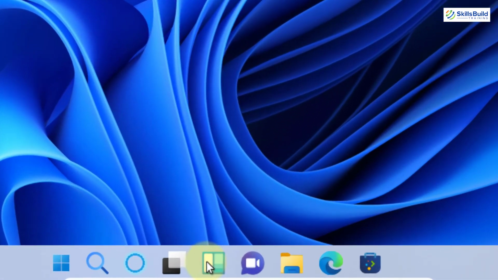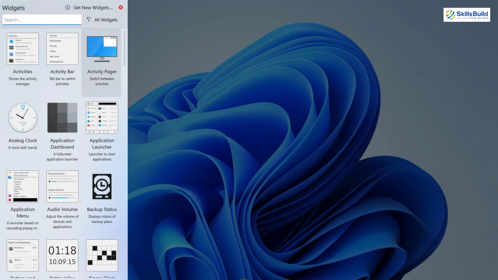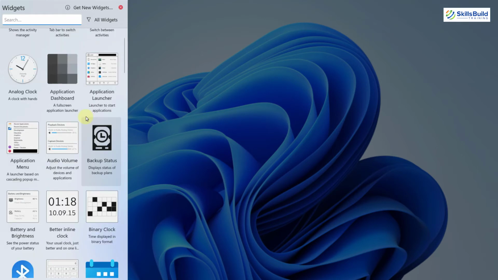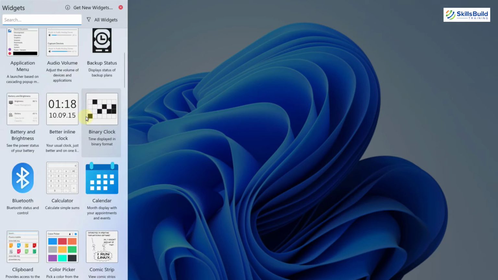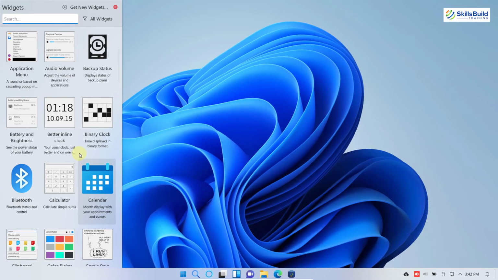Other than that, we have widgets in here, so I will just click on it. Here you can see the name is widget, but everything else is from Linux. As you can see, the interfaces of these widgets are somewhat similar to Windows 11, but everything else, I mean the name and functionality, is pretty similar to a Linux distribution. So again, this is a blend of both Windows and a Linux distribution for both types of users, so that they can have both types of operating system at hand at one moment.